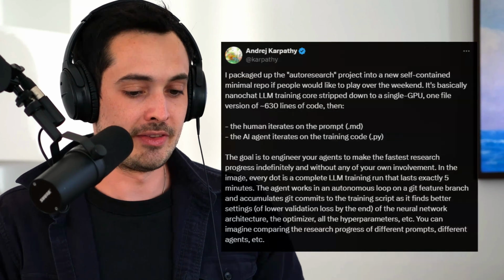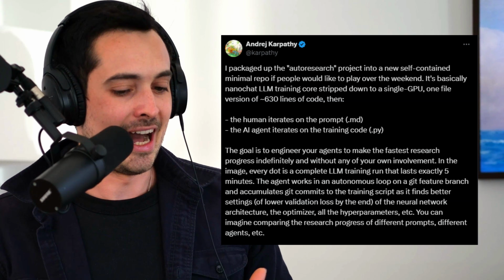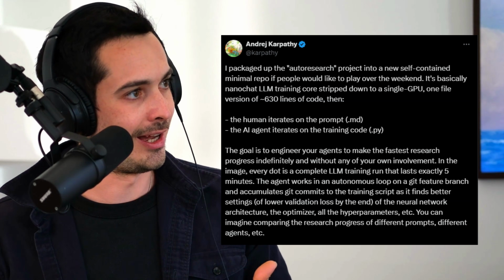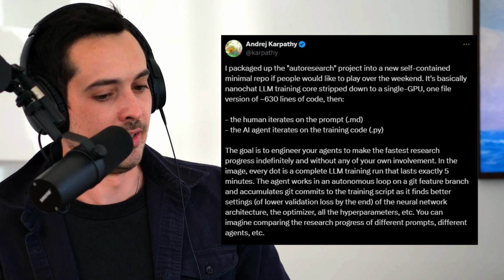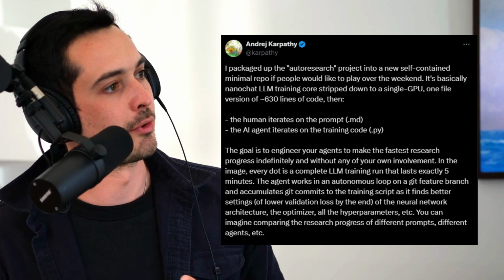Yeah. So he's known for his open source projects. On March 7th, he published a tweet. I saw this briefly. I didn't think too much of it just because he tweets a lot. But in the last week, it's gotten hundreds of thousands of impressions on Twitter, tons of likes. And it's this project called AutoResearch. The idea here is basically to leverage the agentic framework of LLMs and apply it to the process of actually doing research on language models.